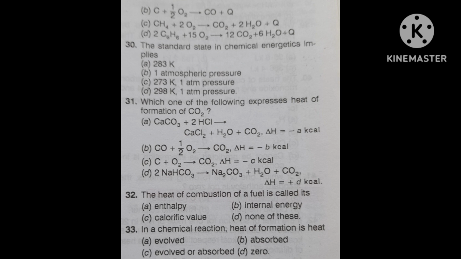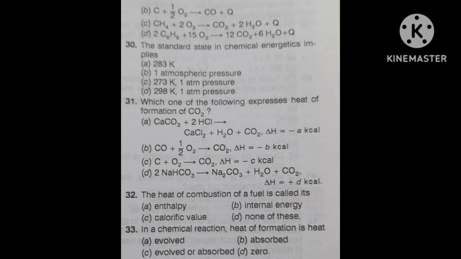Again I am repeating the question. Which one of the following expresses heat of formation of CO2? First option, CaCO3 plus 2HCl, it is giving CaCl2 plus H2O plus CO2, delta H is equal to minus a kilocalorie. Second, CO plus half O2, it is giving CO2, delta H is equal to minus b kilocalorie.